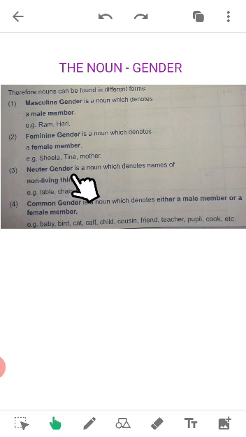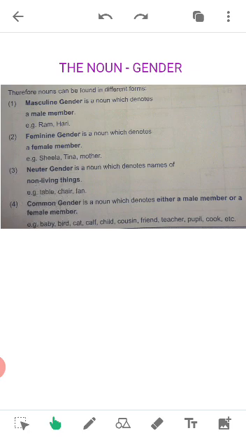Next, neuter gender. What is neuter gender? It's a noun which denotes the name of a non-living thing. All the non-living things come under the neuter gender. Example: table, chair, fan, cupboard, television, refrigerator, buildings and all, etc. It all comes under the neuter gender, whichever is a non-living thing.